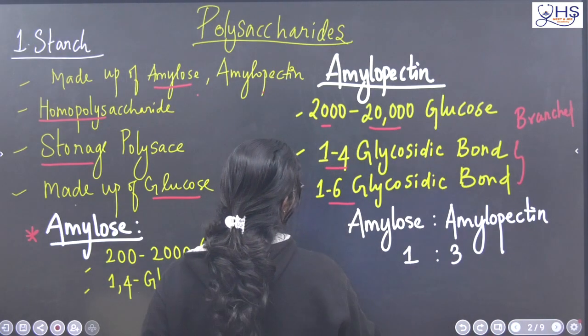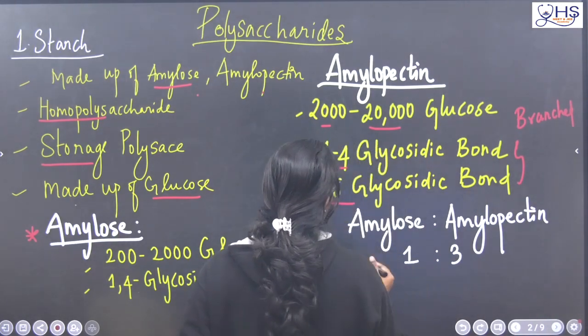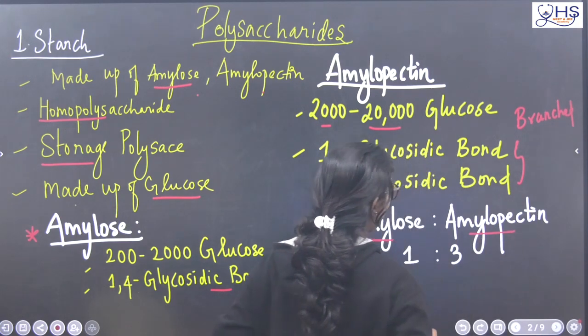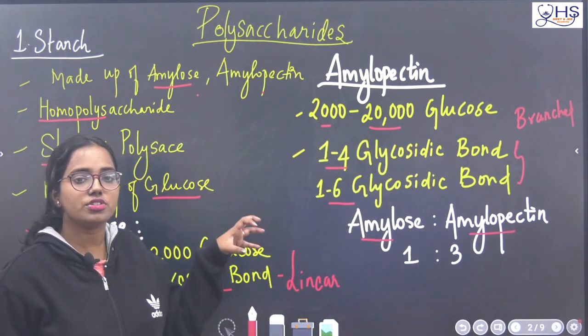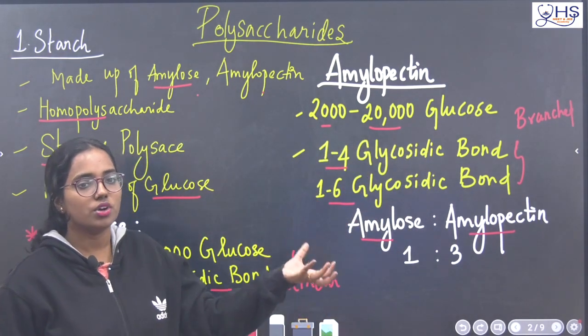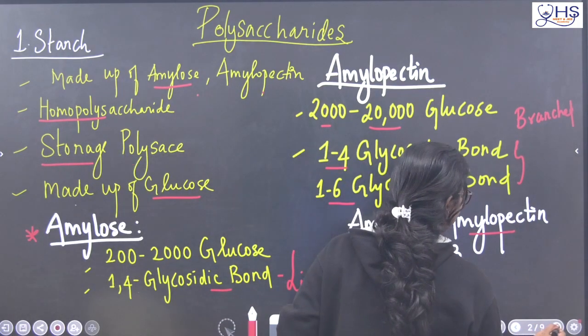Okay, here we will continue with amylose and amylopectin. The ratio of amylose and amylopectin is, you see, the amylose ratio is very less, it is 1:3. The amylopectin concentration is very high.